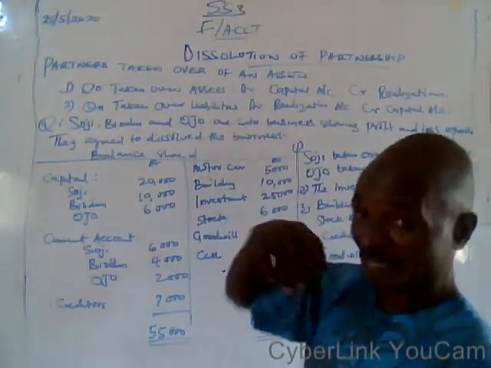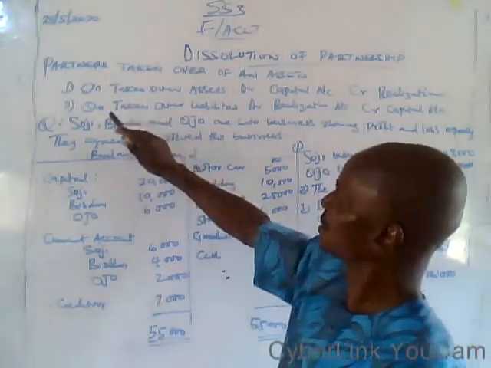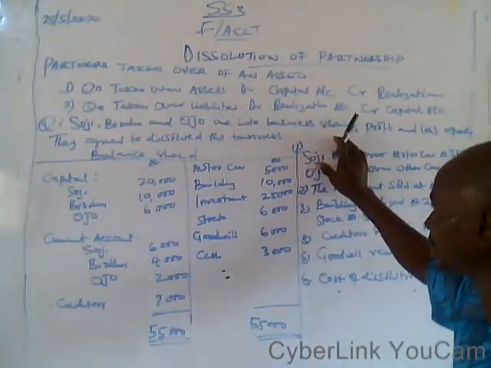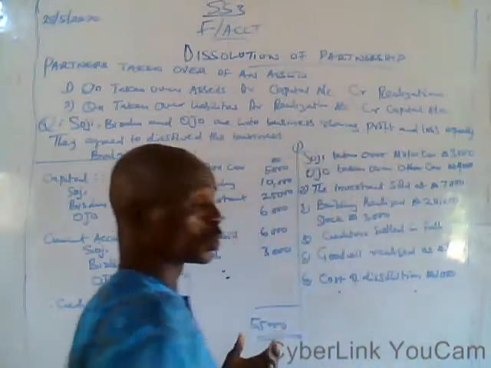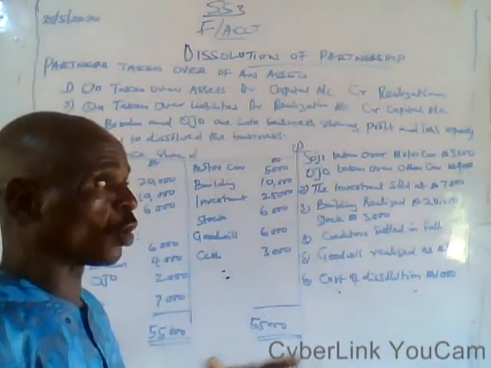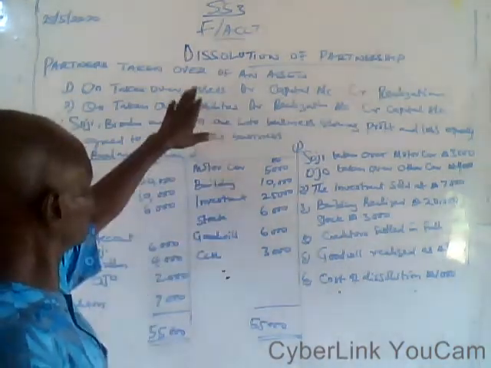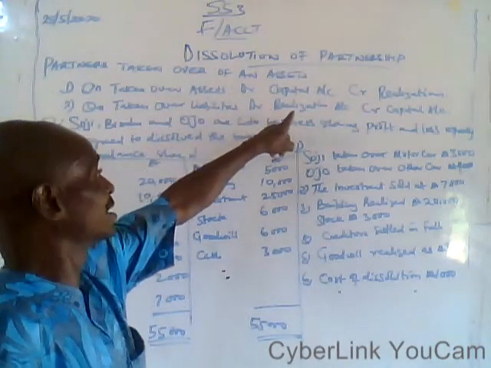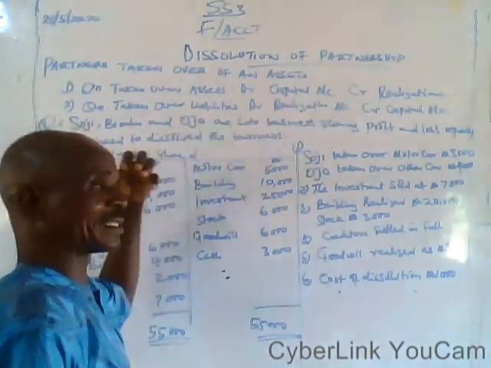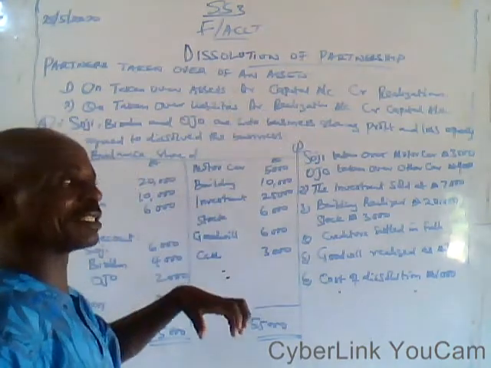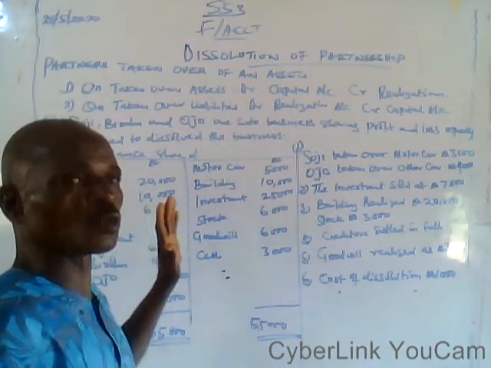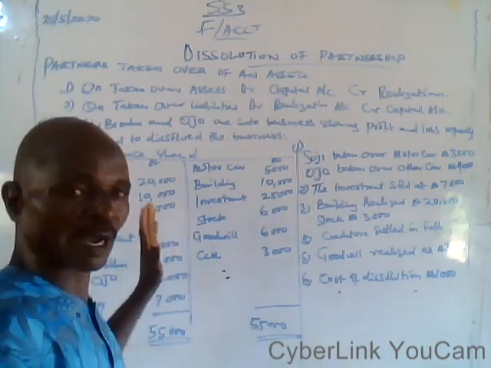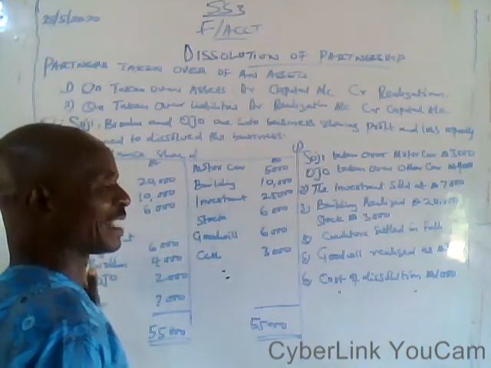That is the treatment of taking over of an asset. On taking over of a liability, that is, if one of the partners assumes to settle the liability on behalf of the partnership, the rule is: debit the realization account, that is, the value of that liability must be on the debit side of the realization account, where you transfer all the book value, the old value of the asset.